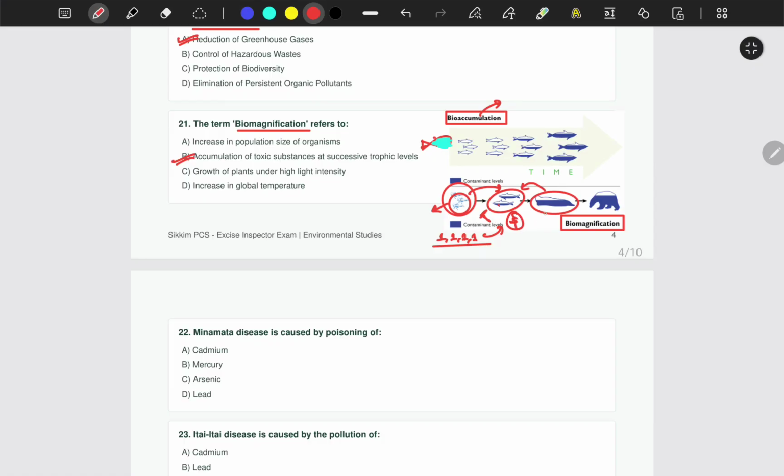So you can see it's magnifying. Now suppose this fish eats 2 more, then it becomes 8. Now this polar bear at the last, which is the apex predator, eats 3 fishes, then it becomes 24 units. You can see it's getting magnified. So this is biomagnification, whereas bioaccumulation means the accumulation in one individual or species.